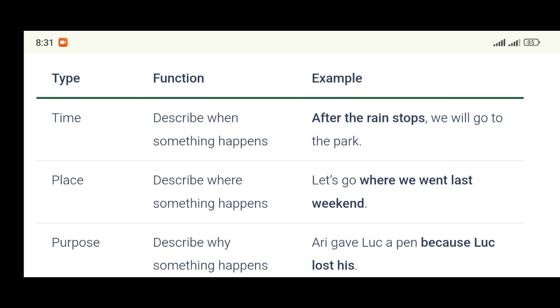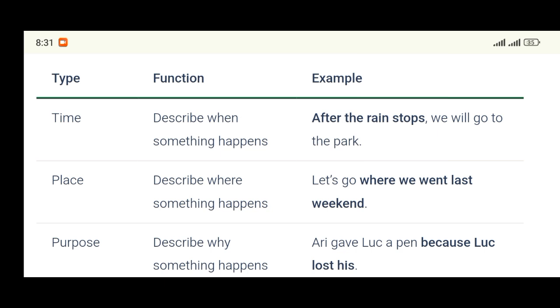So let me ask us now, look at this one, after the rain stops. What is the subject in this adverbial clause? The rain. What is the predicate? Stops. What is the verb in the predicate? Stops. So it is only the verb that makes up the whole predicate. So what is the subordinator here? After. So you can draft out more examples for yourself.